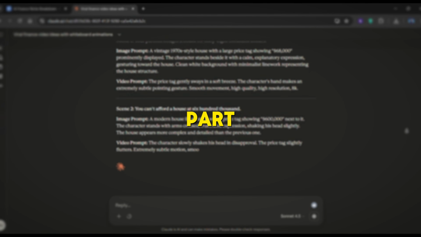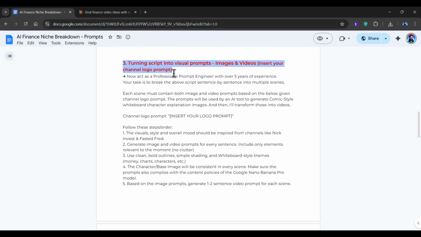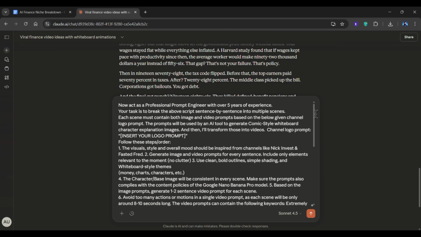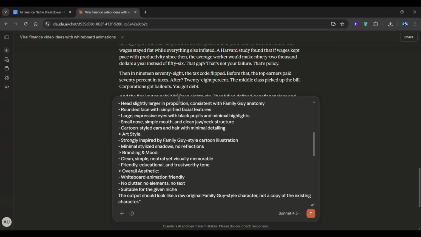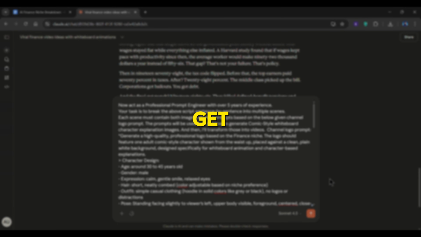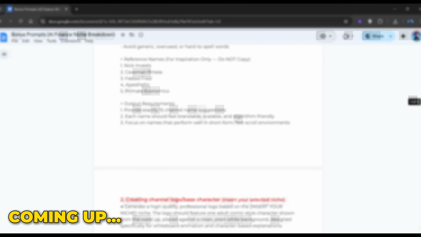Now the most important part of this entire process is the visual prompts. I have a formula already ready for this step. All you need to do is copy and paste the third prompt from the document. Simply replace this placeholder and add your channel logo prompt. Now you're probably wondering, where do I get the logo prompt if I haven't created that yet? Don't worry, I'll share my secret document for that in a few minutes. Trust me, it's worth the wait.